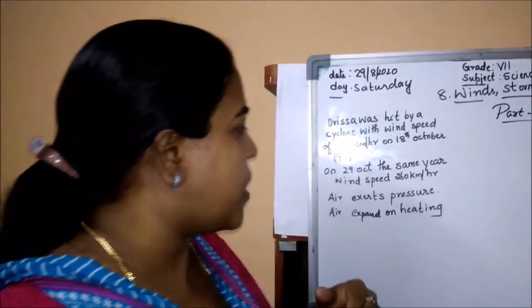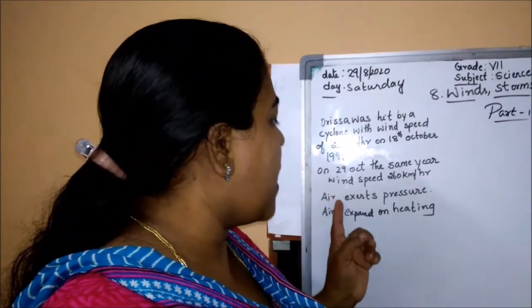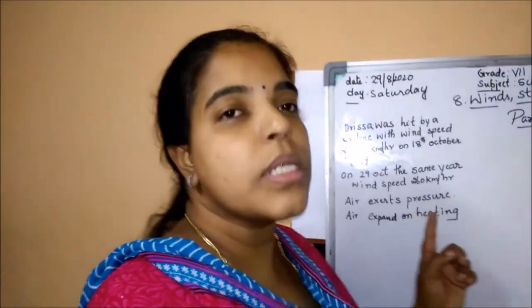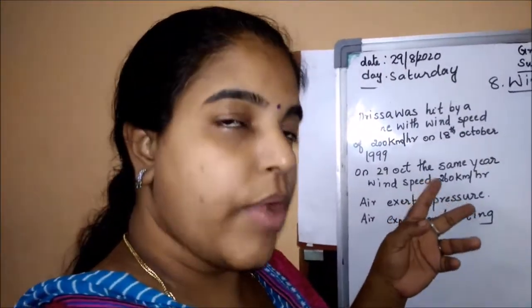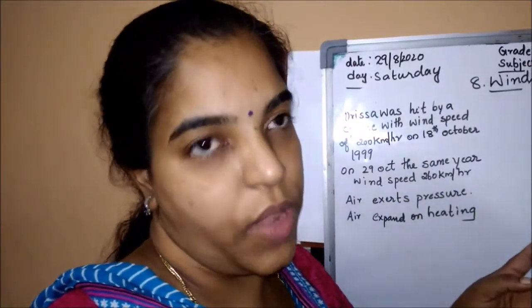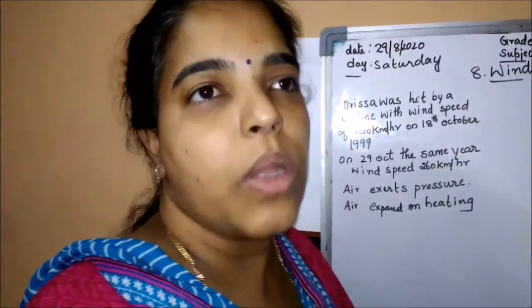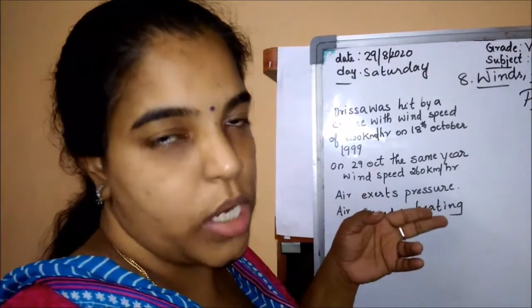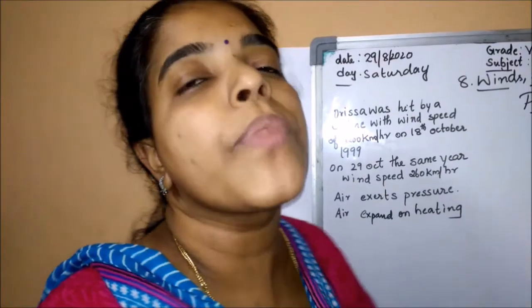Before going to that, we want to know some real facts: that air exerts pressure, and that air expands on heating. These two criteria we are going to explain now. Later we will move on to the uneven heating of the earth, what causes it and what consequences happen on earth. Let's see later. Now we are looking at only two concepts: air exerts pressure, and air expands on heating.